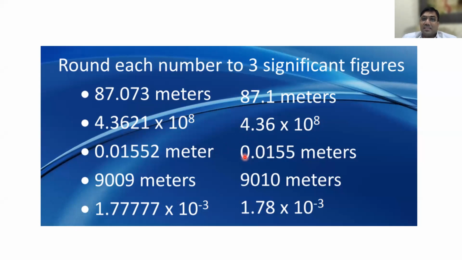Sir, is it convincing? The answer is 0.0155. Why, sir, before we kept 10 power 8? We can also take that away, no, sir. Why are you removing 10 power 8? If we have the 10 power 8, what is the problem?